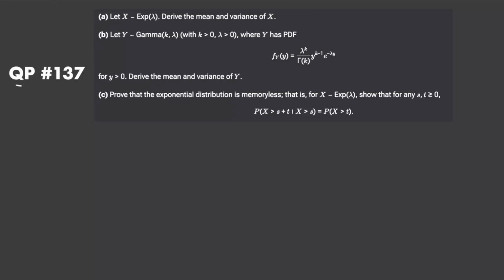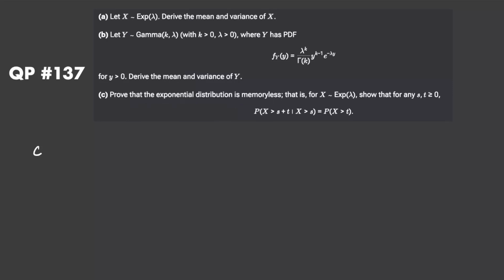Hello everyone, today let's look at QP137 with some more properties of Poisson processes. In part A, we're just deriving the mean and variance of the exponential distribution. In part B, we're deriving the mean and variance of the gamma, which shouldn't be too hard once we know part A. And then in part C, we're proving probably the most important property of the exponential distribution, the fact that it is memoryless.